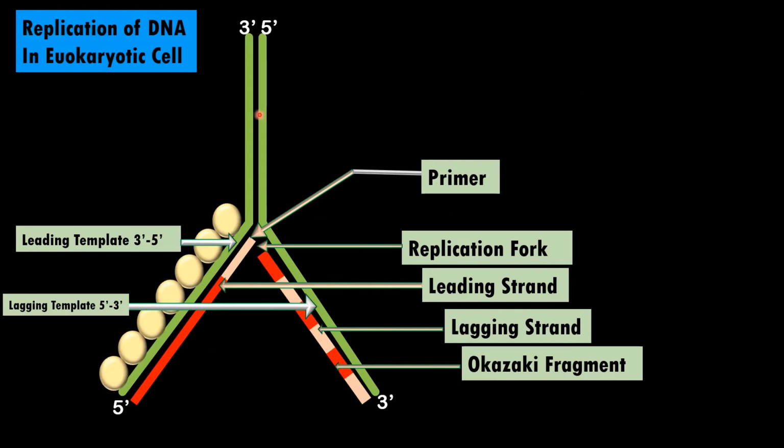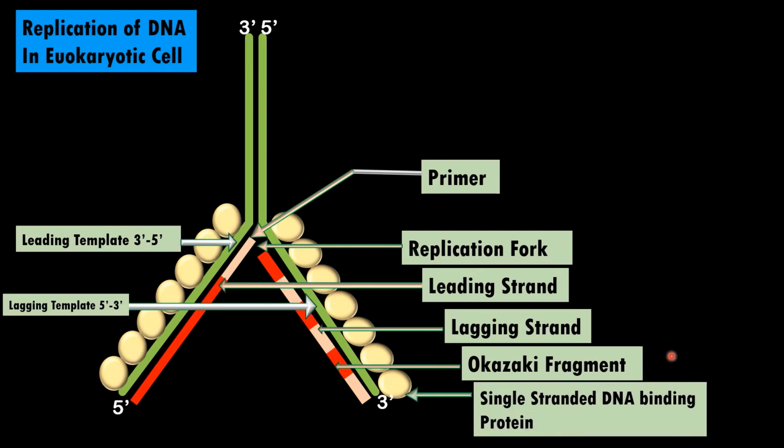Now when double stranded DNA is connected to single stranded DNA, this single stranded DNA is protected by single stranded DNA binding proteins. They are essentially protecting single stranded DNA, therefore they are called single stranded DNA binding proteins. Now after formation of single stranded templates, the picture of DNA polymerase comes.